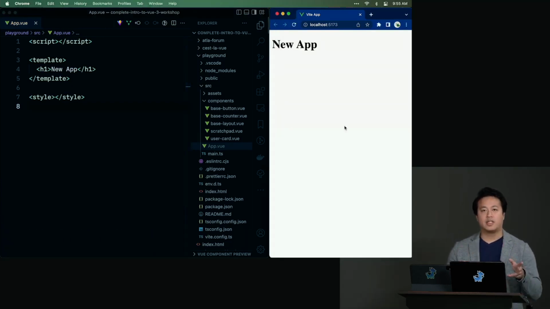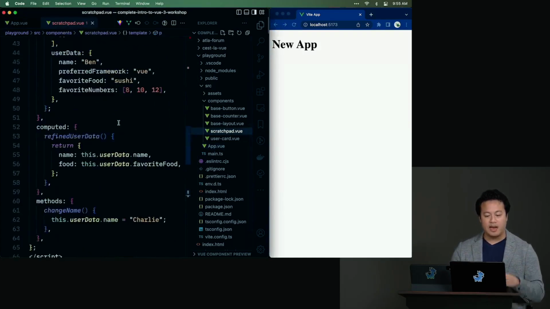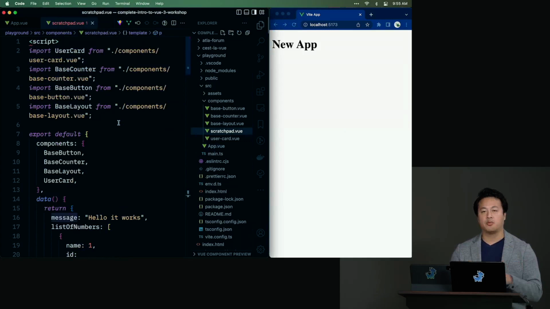All right, so the question here is, the data we've been working with so far, if we take a look at scratchpad, everything is something that we've defined ourselves. And we're assuming basically that we always have full control of the data. If that were really the case for front-end development, I think our lives would be a lot easier. But the reality is we have to fetch data from the back end a lot of times, and we've got to figure out how to deal with that.